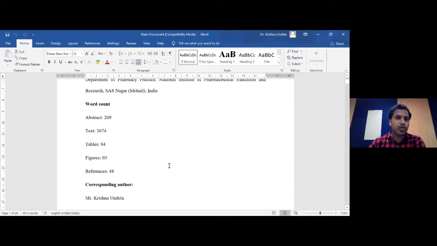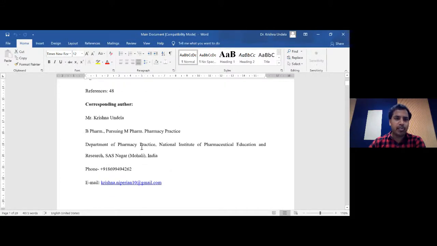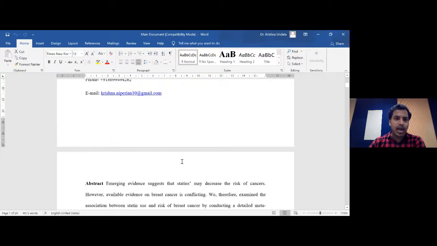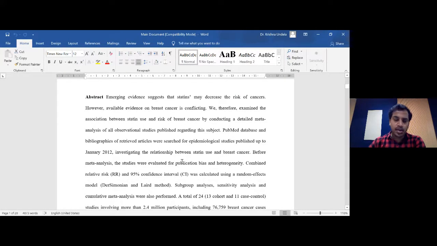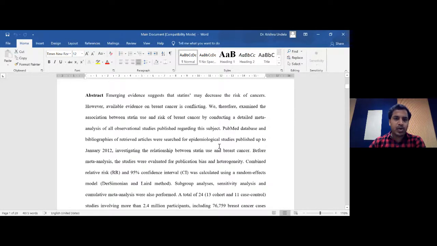They will give you the template, and based on the template, you can mention all these things about the authors and other information. I'm just showing you the content-wise structure. Just note down only the content. Don't bother about the structure, because that may depend upon the journal you are going to select. So coming to the abstract, the first part of any article. And as I mentioned yesterday, systematic reviews sometimes more than the research.